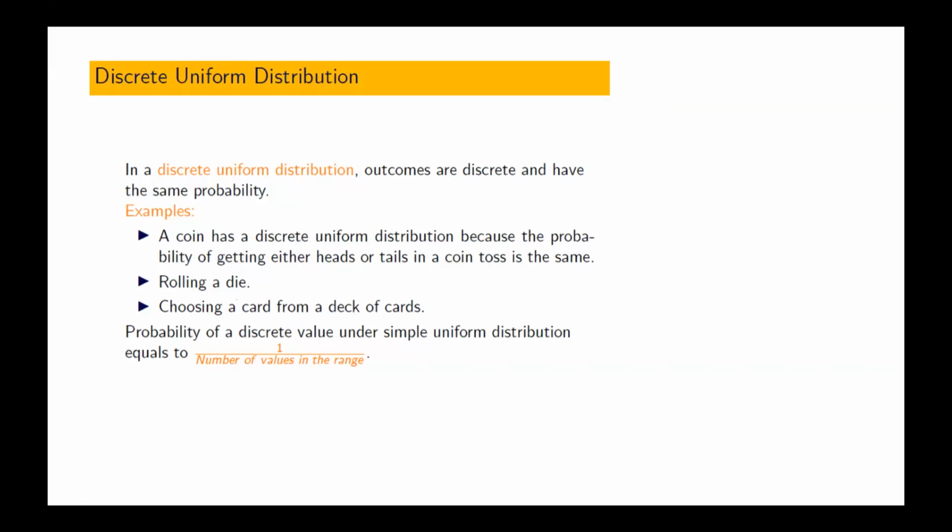Now in this case, what is the probability of any outcome? It is 1 by the total number of different values. That's why in the case of linear search we got 1 by n.